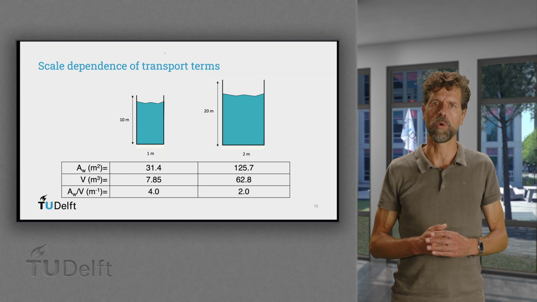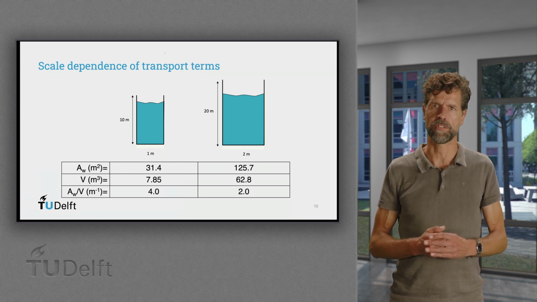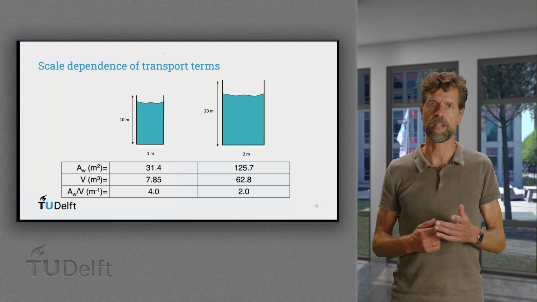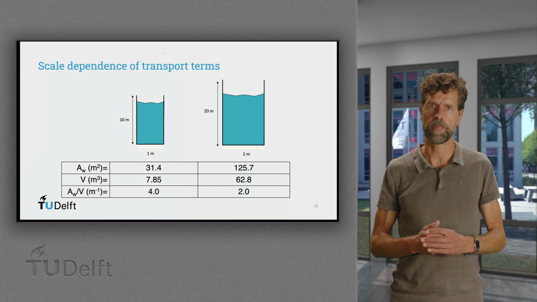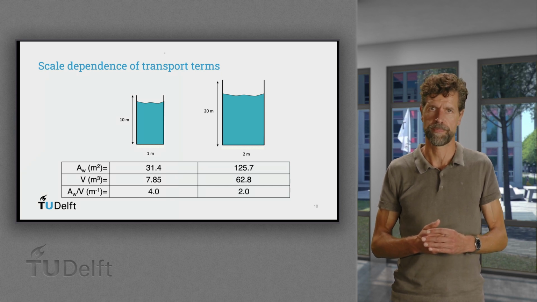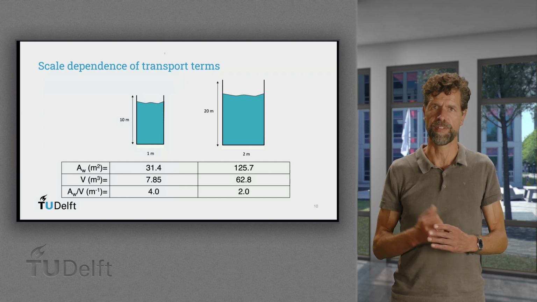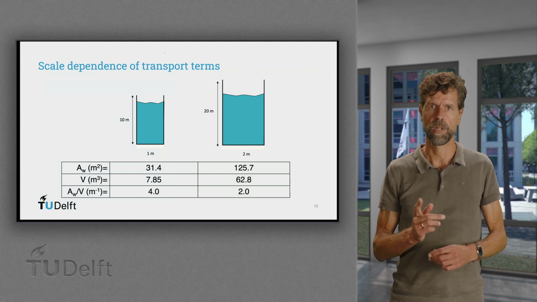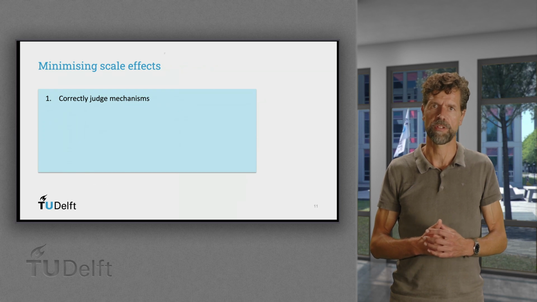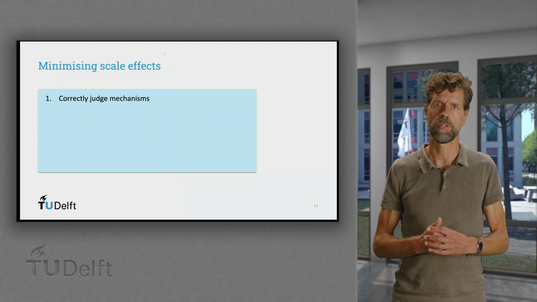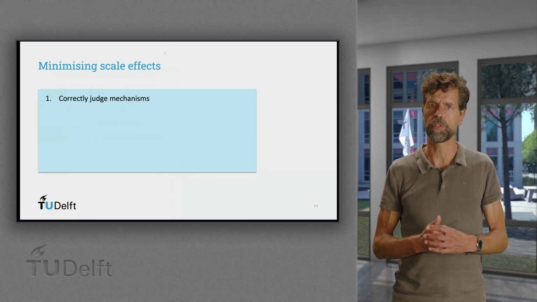Transport mechanisms nearly always depend on scale, because they depend on area like cooling or CO2 transport, where area per volume decreases with size. For a 1000 times larger vessel, there's about 10 times less area per volume. Scale effects can be minimized by taking the following 5 precautions. Correctly judge the mechanisms. For example, disappearance of a chemical species can be either due to conversion or transport, which should be understood.